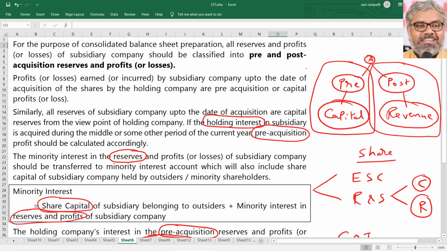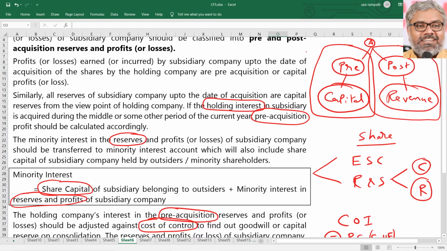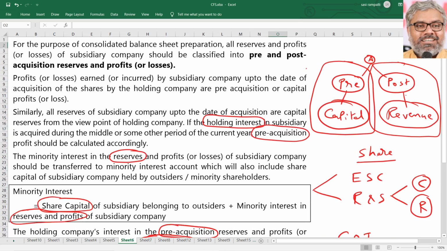And another important aspect, particularly when the date of acquisition is not at the beginning of the year, rather if it is somewhere in the middle of the year, then another important classification has to be done as to what are pre-acquisition profits and what are post-acquisition profits. And the main point here to note is minorities will have a share in both of them, no doubt. As far as the holding company's financials are concerned, pre-acquisition profits of the subsidiary and its share of pre-acquisition profits shall be treated as capital in nature.